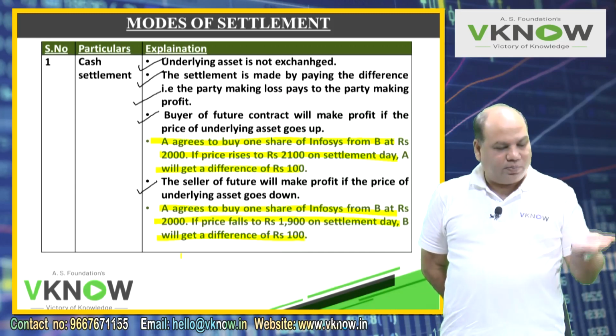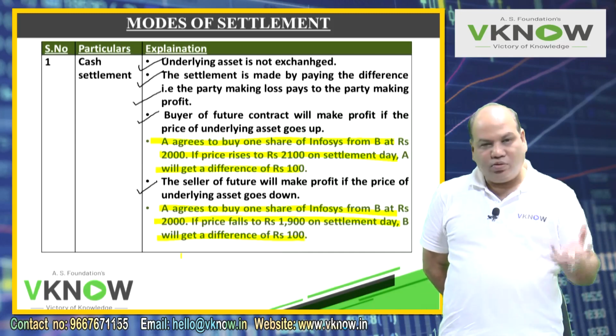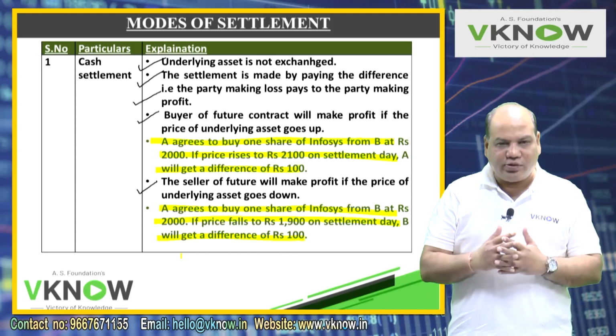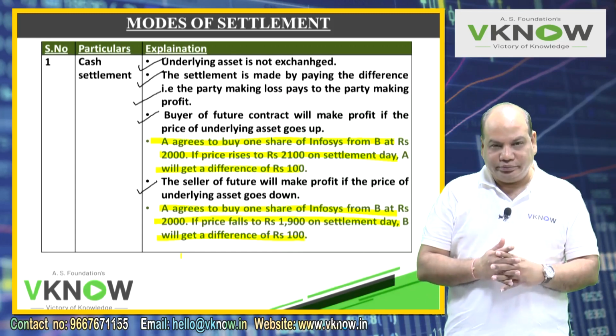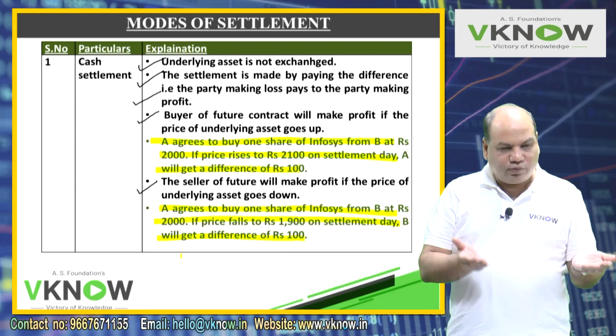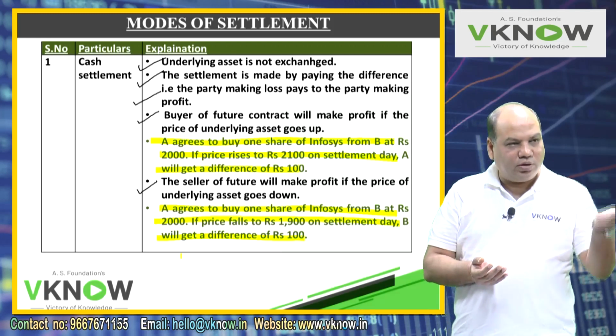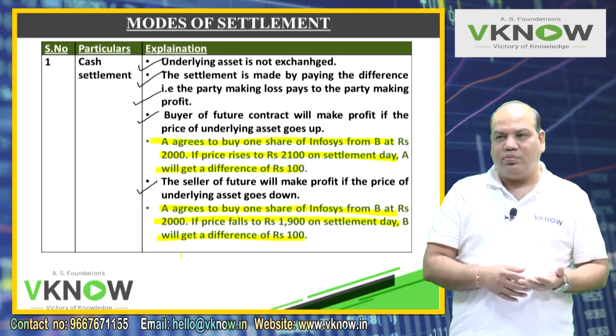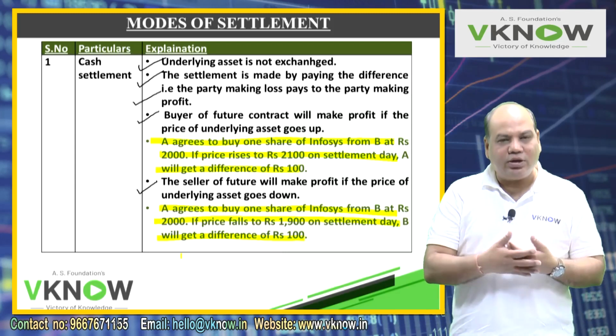A was expecting price will go up. B was expecting price will fall, and that is why these two parties enter into a contract. Like two friends, one is thinking Kohli will make more runs today, other is thinking no, he will make less runs today, and they enter into a contract.